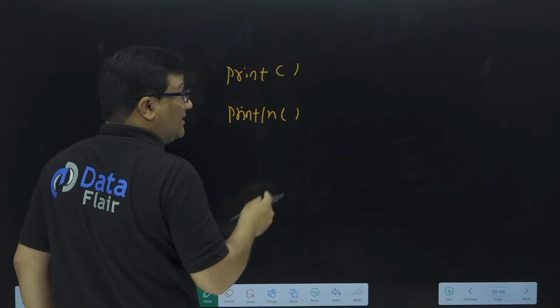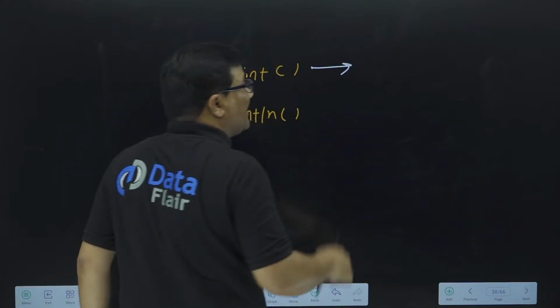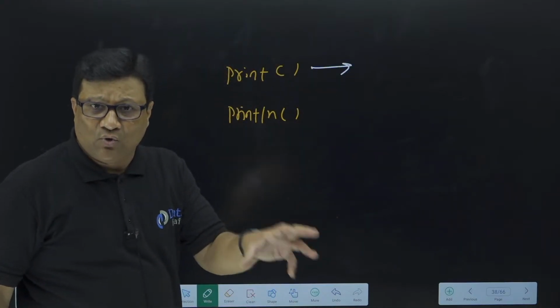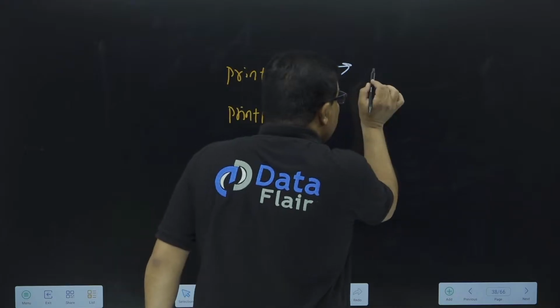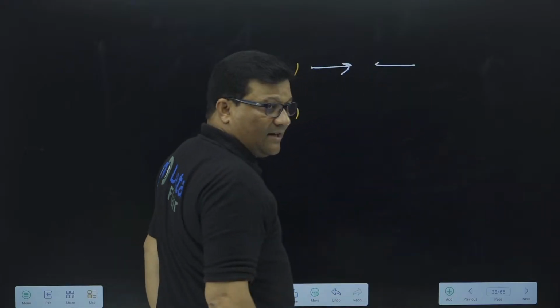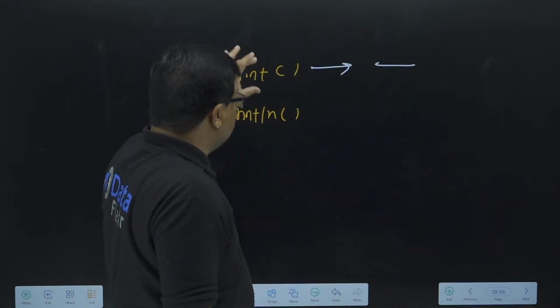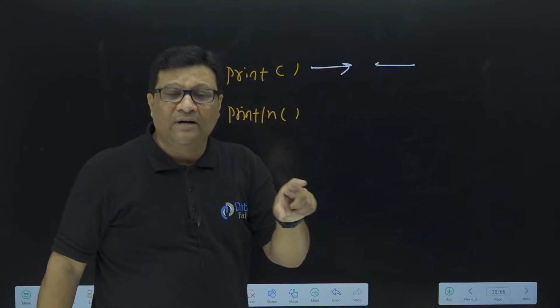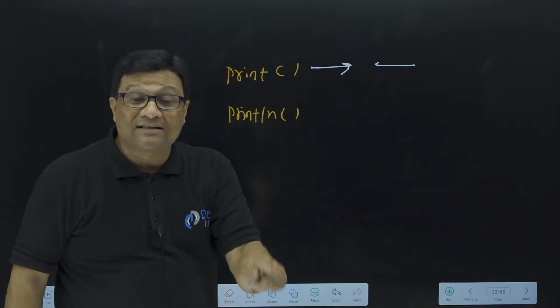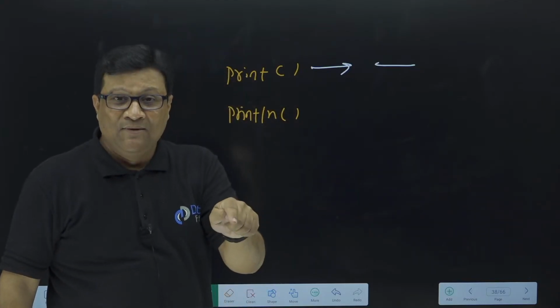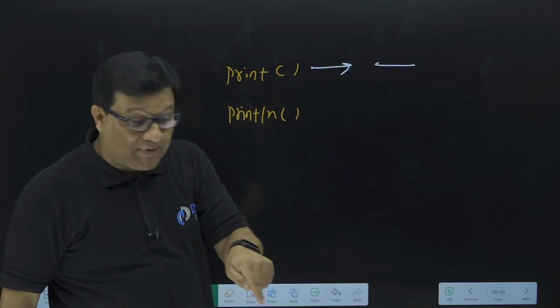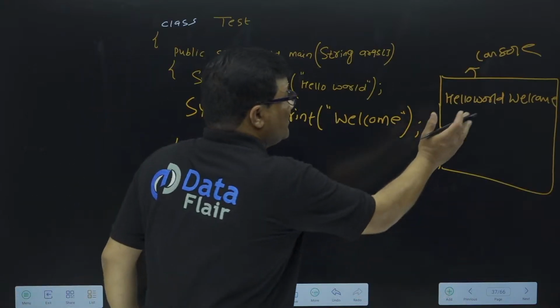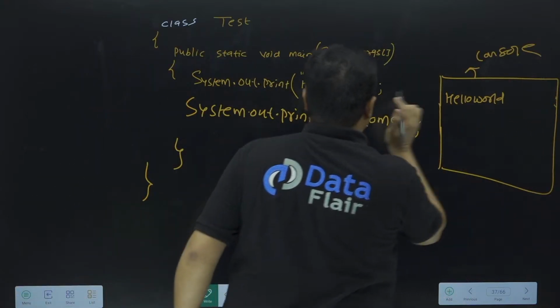If we use the print method to print data on the console screen, please listen very carefully. This print method prints your data and puts the cursor on the same line. Suppose this statement prints your data, hello world.